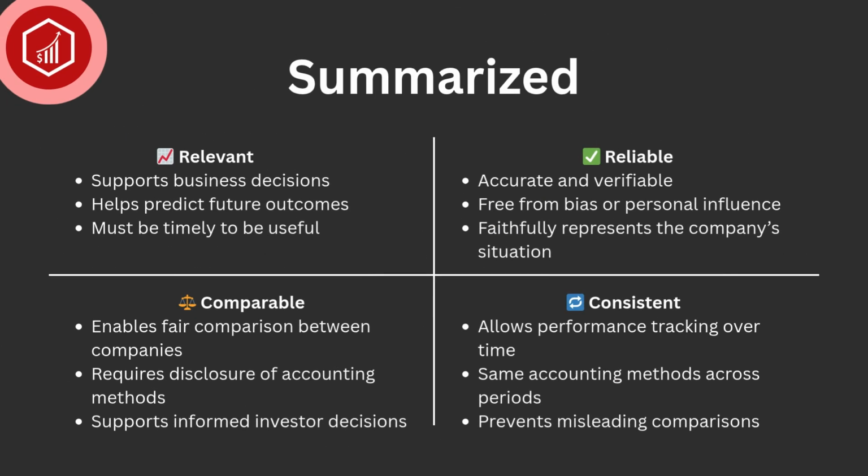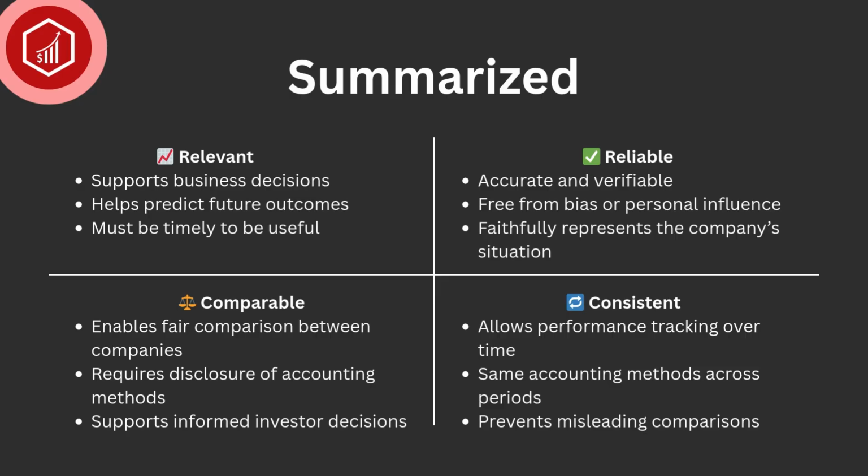So, to sum up all the previous information, we can say that accounting information needs four characteristics to be useful. Relevant: information should support business decisions, help predict future outcomes, and must be timely to be useful. Reliable: the information should be accurate and verifiable, free from bias or personal influence, and faithfully represent the company's situation.